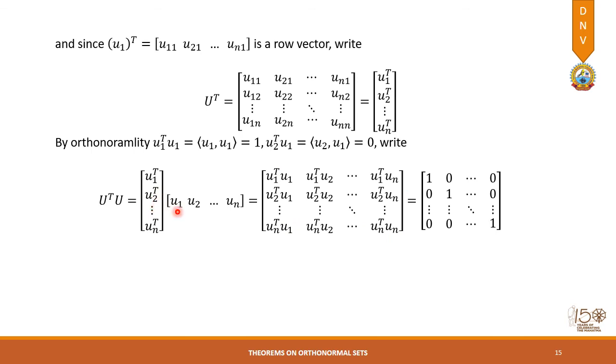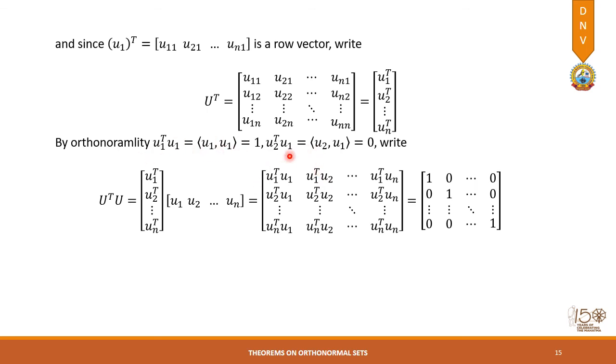So u2 transpose with u1, then u2 transpose with u2, and u2 transpose with un. These are all the members of this second row. Similarly, the last row is constructed with the help of the product of this row vector with these column vectors. So these are all combinations, or the inner products, of vectors u1 to un.